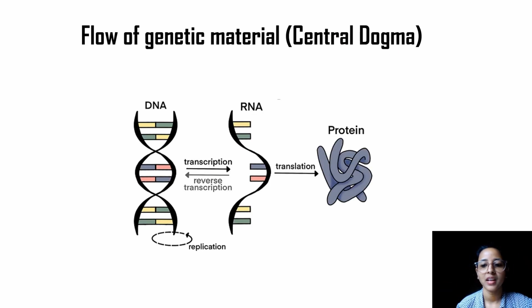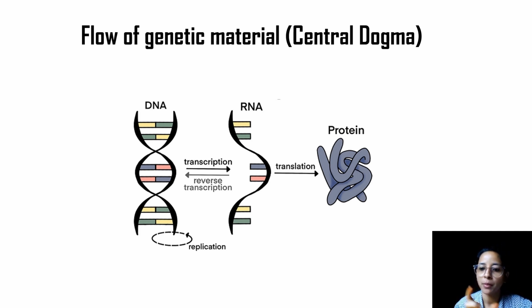Now, this flow of genetic information was proposed by Francis Crick in the year 1957, where he was normally talking to one of his colleagues that the molecules should change their forms so that the genetic information is flowing, right?